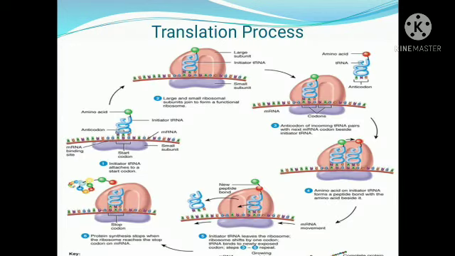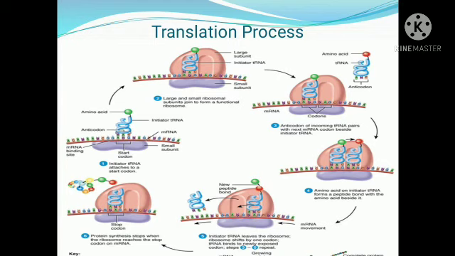The process of translation can be described in 6 steps. In the first step, the messenger RNA binds to a small ribosomal subunit. Within the mRNA, the codon AUG is a start codon.